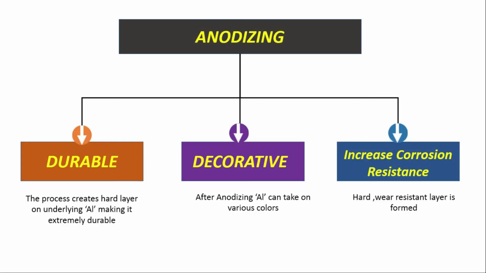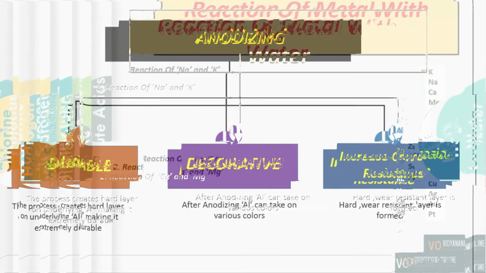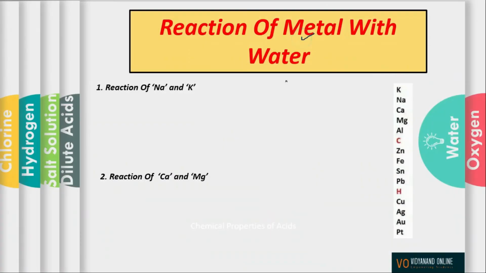Now let us jump to another chemical property of metals. When a metal reacts with water, it can form metal oxide or metal hydroxide. It depends upon what kind of water it is reacting with. For example, if it's reacting with cold water or hot water, it will form metal hydroxide, whereas if it is reacting with steam, it will form metal oxide.